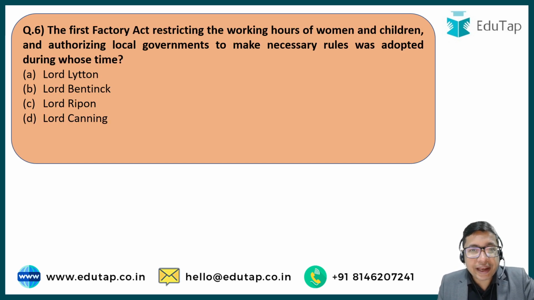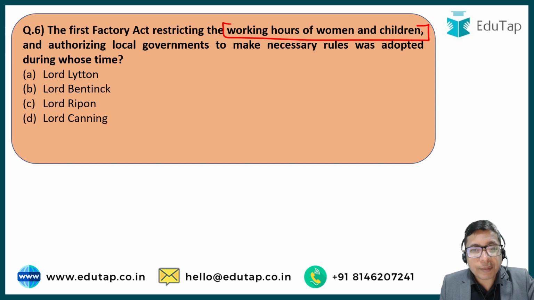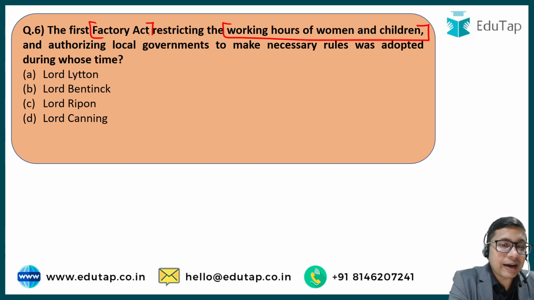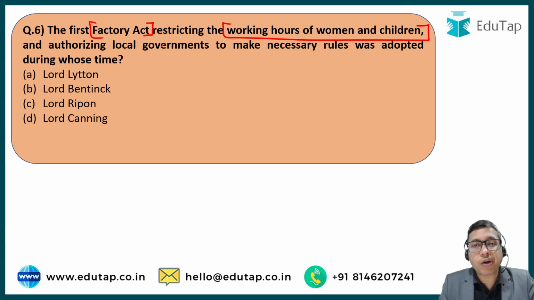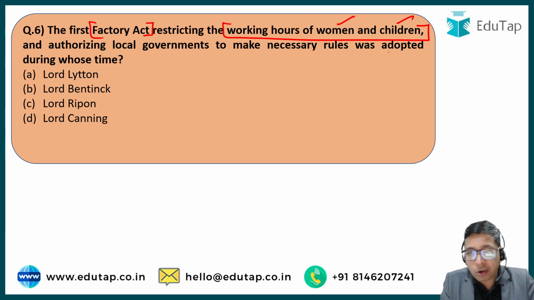The first Factory Act restricting the working hours for women and children and authorizing the local governments to make necessary rules was adopted during whose time? The first Factory Act was one of the first acts which focused on the welfare of the workers who worked in various mills and warehouses in India. And you can see from the language of the question itself that women, children, men, irrespective of the age, irrespective of the background, they were working in the mills.